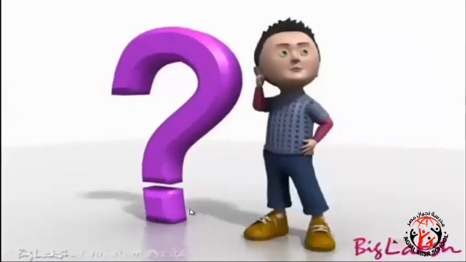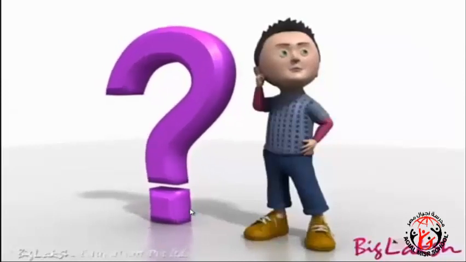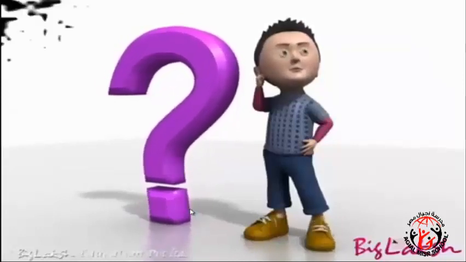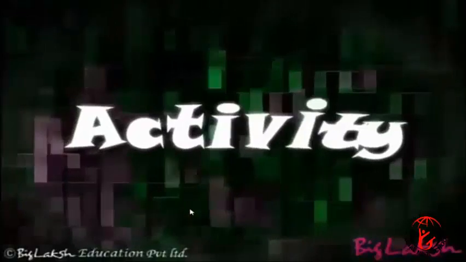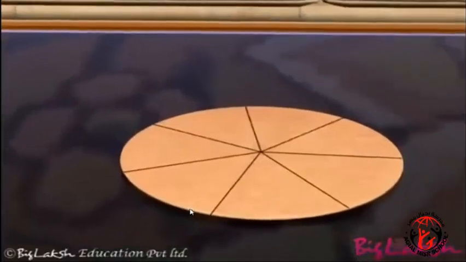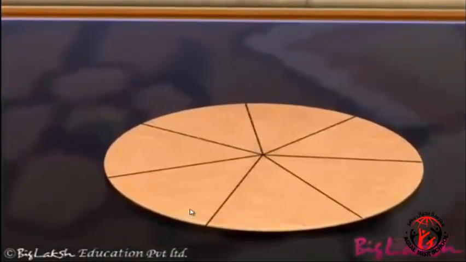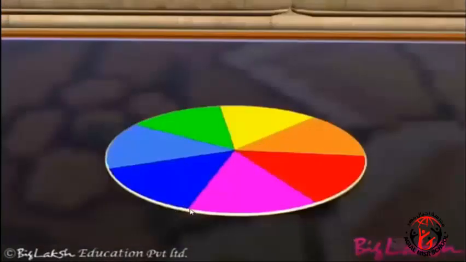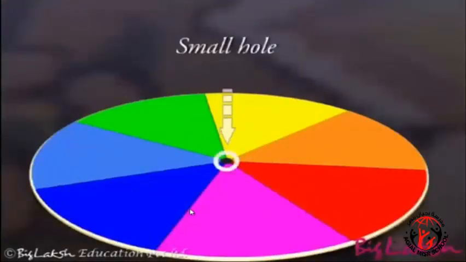Now the question arises, can we mix these colors to get white light again? Let's do another activity to understand it. Take a circular cardboard disc of about 10 centimeters diameter. Divide this disc into 7 segments. Paint the 7 rainbow colors on these segments as shown here. Pierce a small hole at the center of the disc.